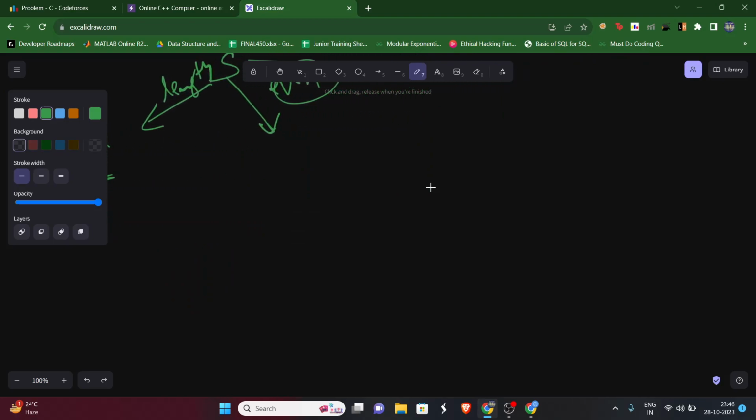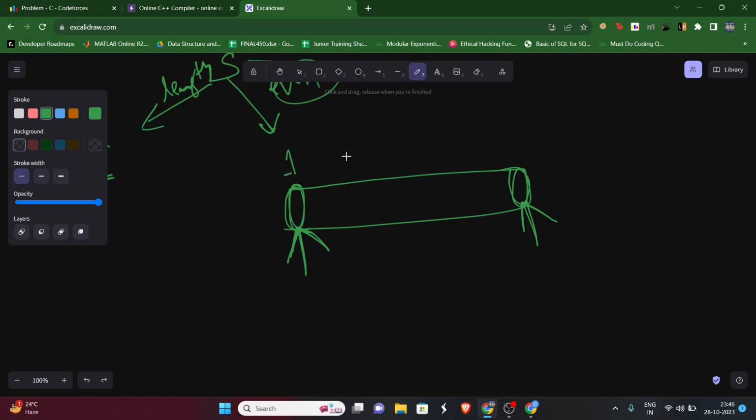Okay, so we know that if this is a string, we always start checking from the two ends. That is, we can say that we have one pointer over here, and we can have another pointer over here. Now let's say there is 1 over here and 0 over here, no issues.